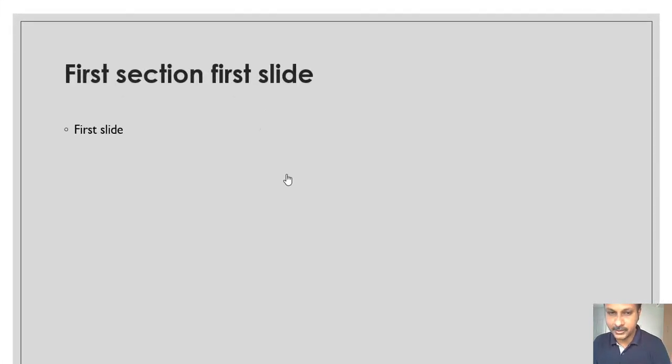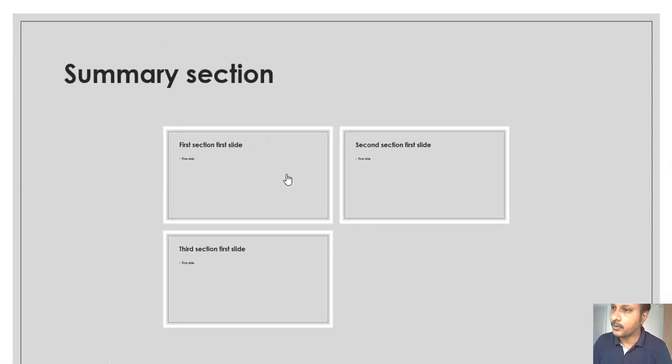I am revisiting the first section again. Isn't it beautiful? What this zoom feature has done is bring the concept of non-linear presentation into PowerPoint. The first thing we have seen is summary zoom.